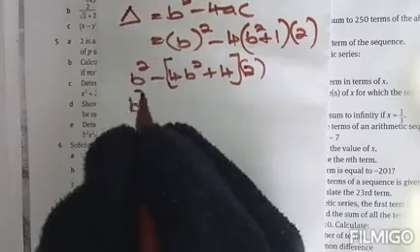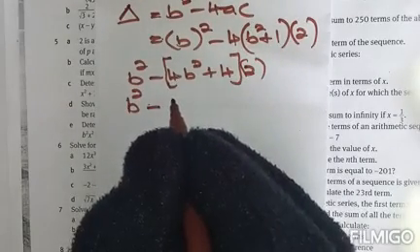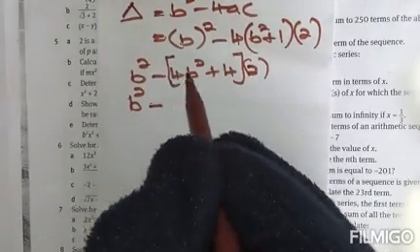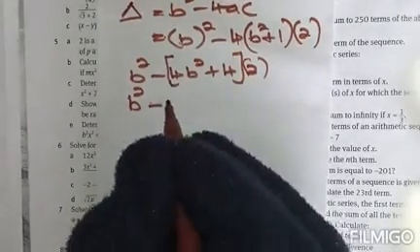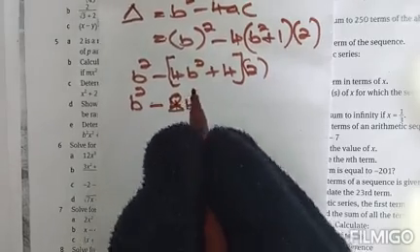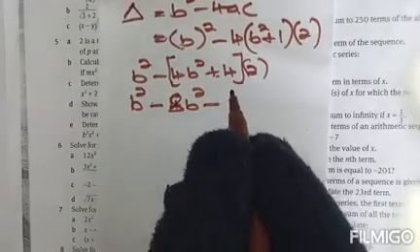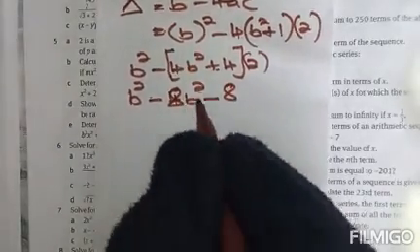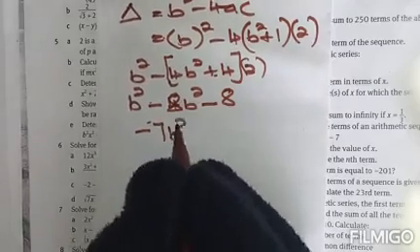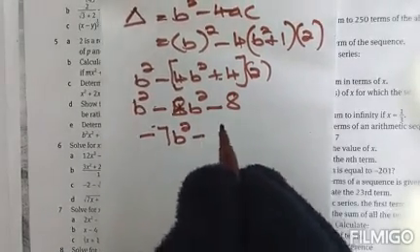We have b squared minus, now multiplying the minus, we have minus 4b squared minus 8. Therefore we have minus 7b squared minus 8.